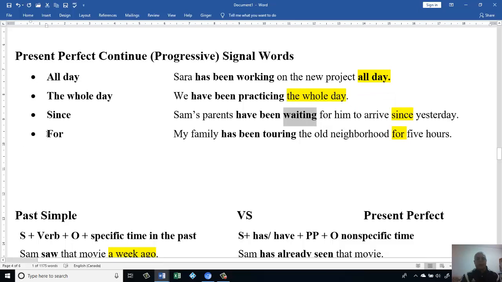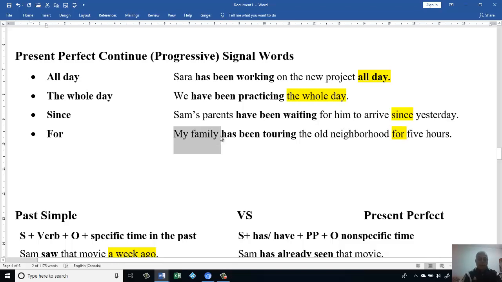Then let's look at how to use for. My family has been touring the old neighborhood for 5 hours. Okay, my family, I know family is more than one, but we talk about the family as one group, as one team. Then we say, for example, my family has.